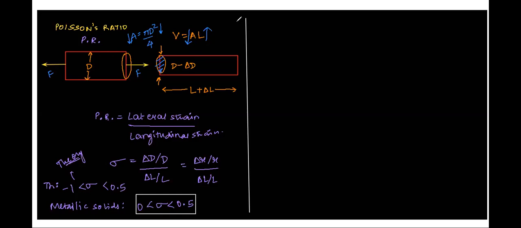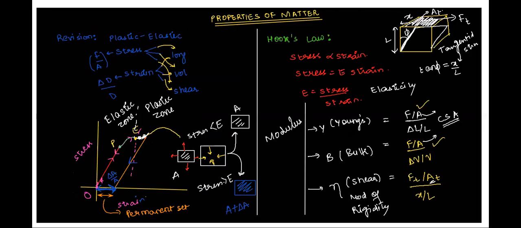Okay. Now let us take the next concept, right? This one is between the different elastic constants. We just read about, in the previous page, Young's modulus, bulk modulus, and shear modulus, right? So there are in fact two or three relations which are shared between all of them.